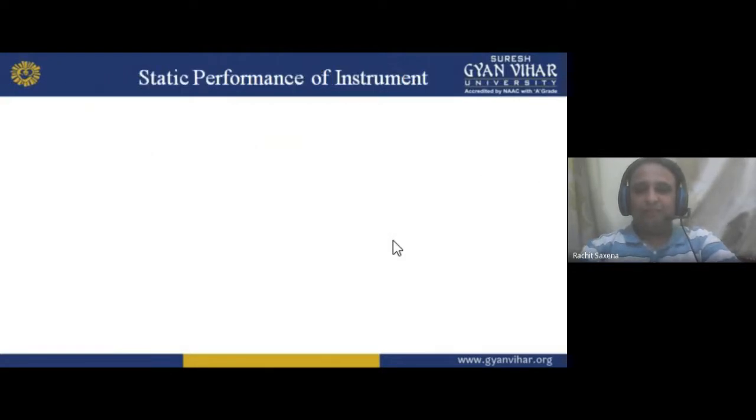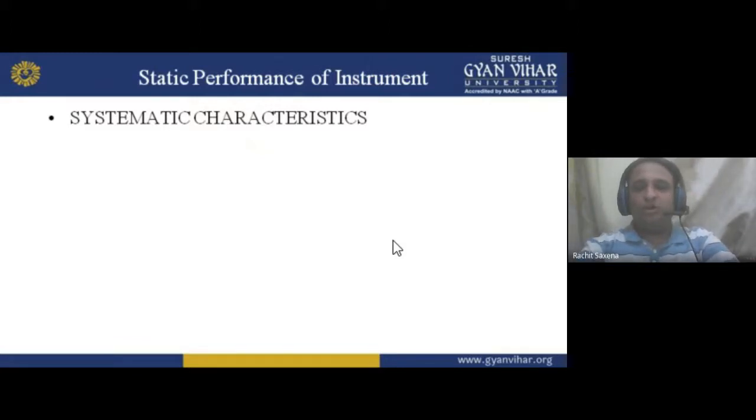Now, static performance of an instrument. If I am talking about the static performance of an instrument, the instrument has some performance, first static performance, in which we have systematic characteristics. See, if you want to purchase something, for example an Android TV, nowadays we are working in that environment of smart things. So we think of a TV that works like a mobile.